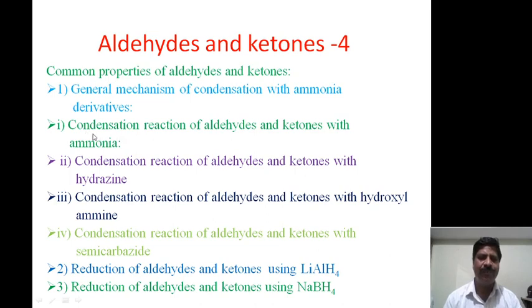First is the condensation reaction of aldehydes and ketones with ammonia, then with hydrazine, then with hydroxylamine, and then with semicarbazide. The second property is reduction of aldehydes and ketones using lithium aluminum hydride, and the third is reduction using sodium borohydride. I have to discuss these one by one in this class.